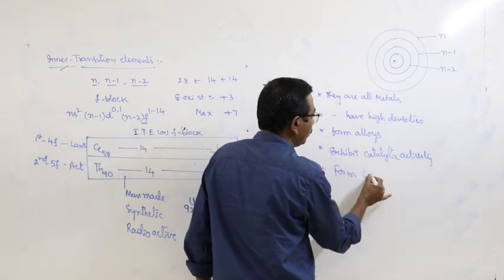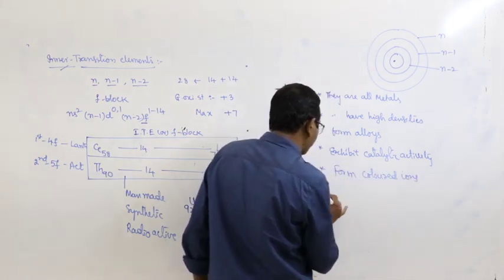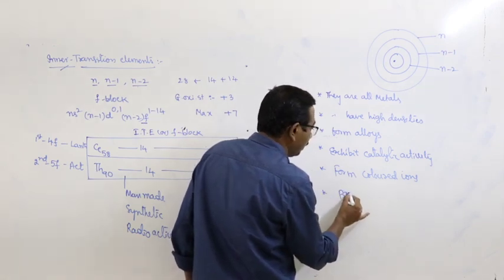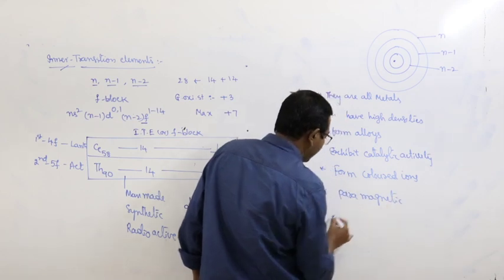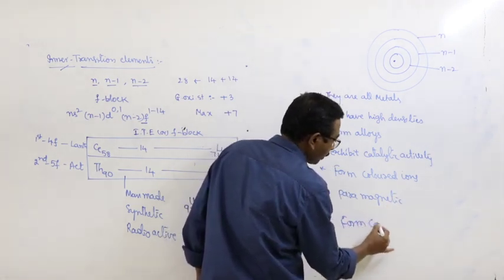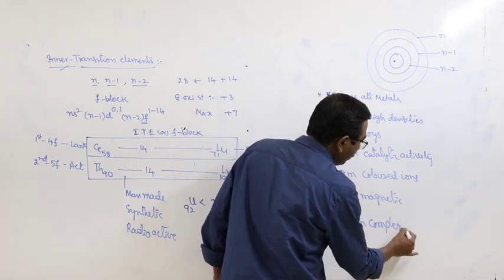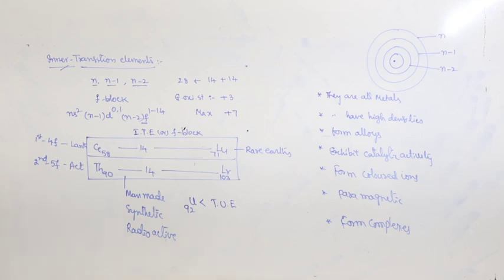They form colored ions. They are paramagnetic. They form complexes. Almost all similar to the d-block elements, which are transition elements.